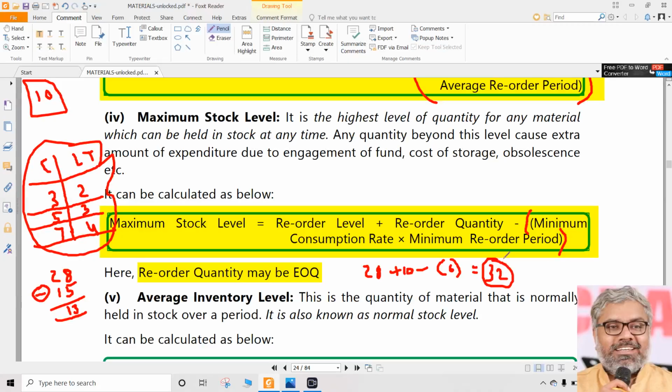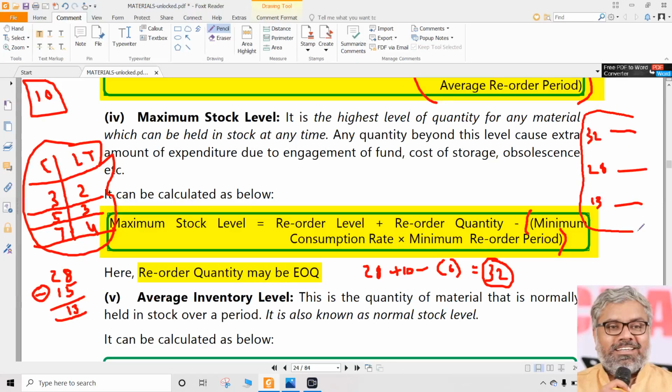That is the maximum stock level they can maintain. So this organization will have a maximum stock level of 32, reorder level of 28 somewhere, and minimum level of 13. This is how the organization will set its inventory levels.